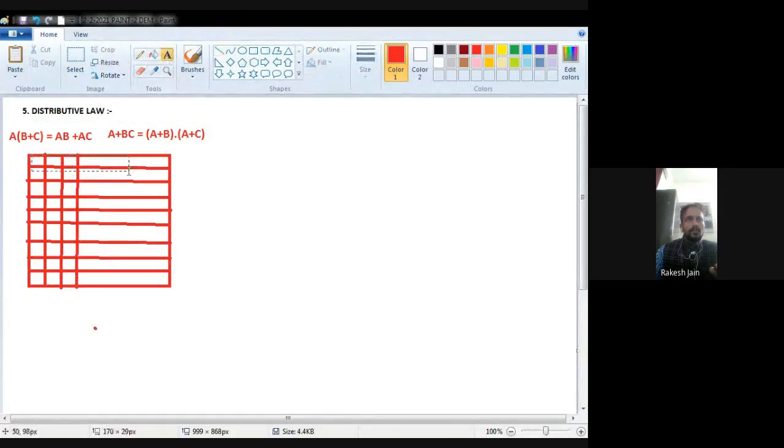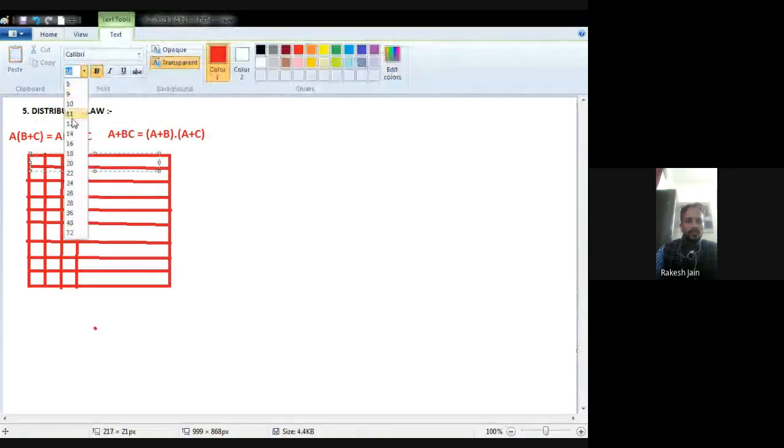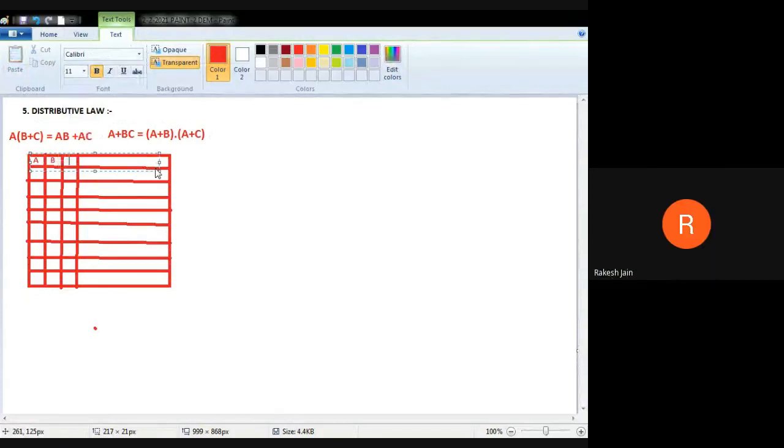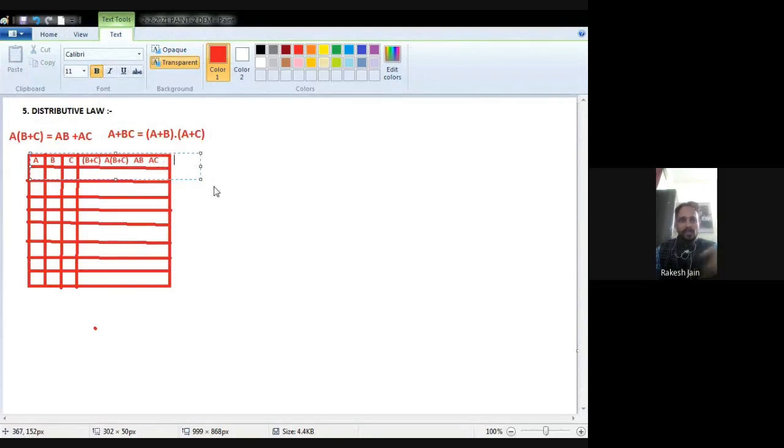Okay. A multiplied by B dot C is actually equal to AB plus AC, and A plus BC is equal to A plus B dot A plus C. So the second law in distributive law is A plus BC is actually equal to A plus B dot A plus C. Dot is just the same. Okay. So these are two identities which are related with the distributive law.